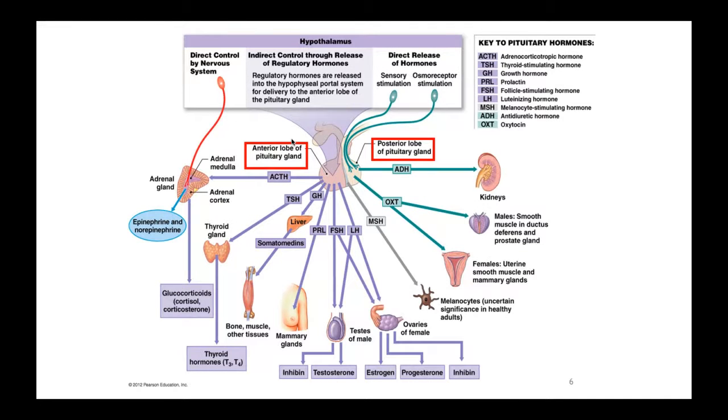When you look at the adrenal gland, you'll see that there's an outer portion and an inner portion. The inner portion is called the adrenal medulla. The outer portion is called the adrenal cortex. So when you look at the name of the hormone, ACTH, adrenocorticotropic hormone, it tells us that it's going to go to the adrenal cortex.